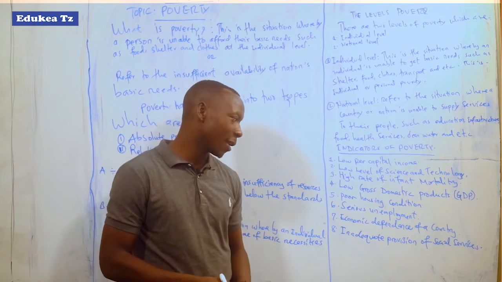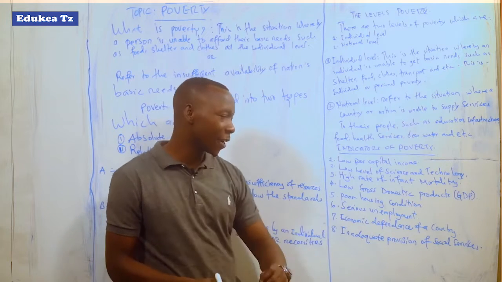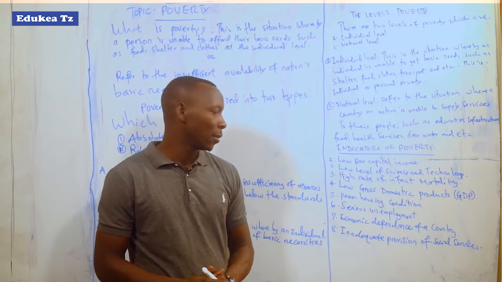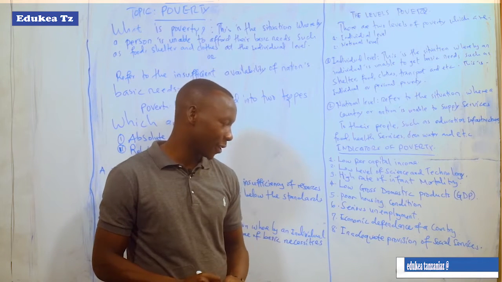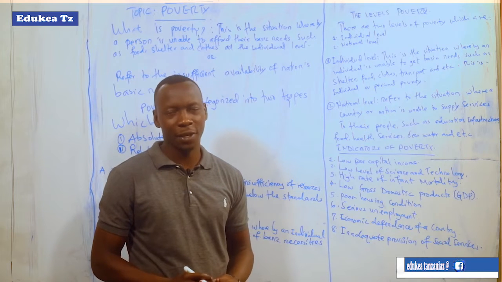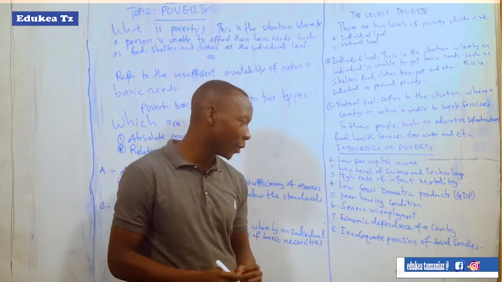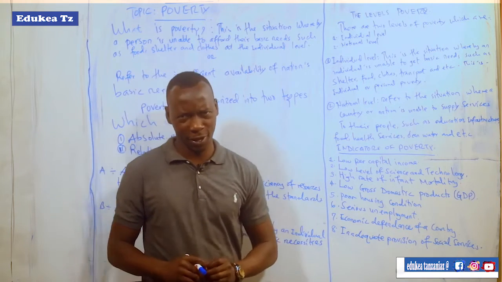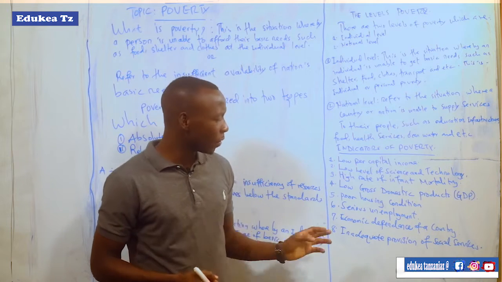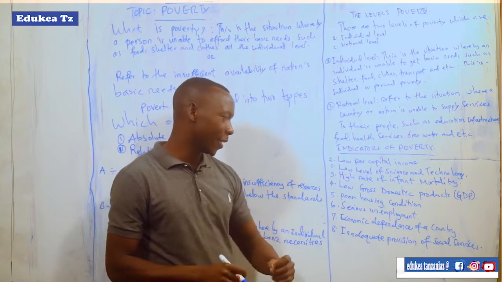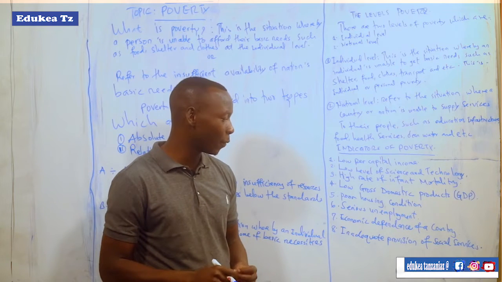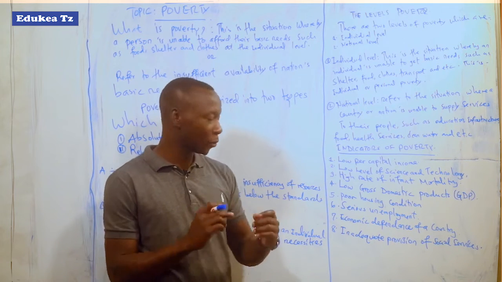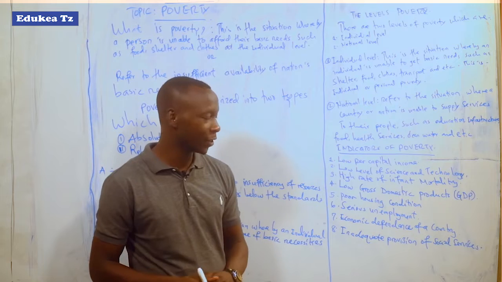Point number 6, serious unemployment. This serious unemployment is also an indication of poverty in any nation. Take an example here in Tanzania. Most of the graduates are at home and unemployed due to the narrow employment opportunities in the government. To eradicate this, maybe the government should increase and improve industrialization and other sectors so that opportunities can be made and people can get employment.